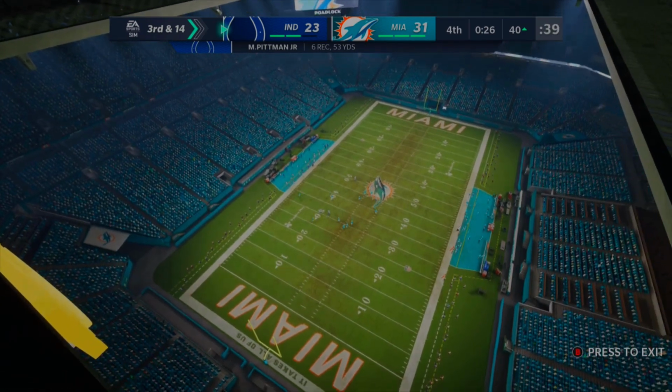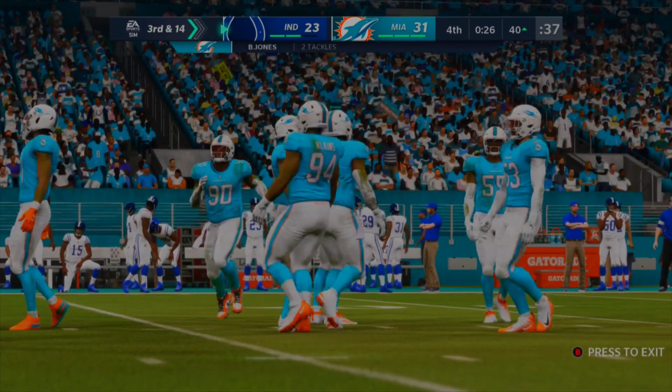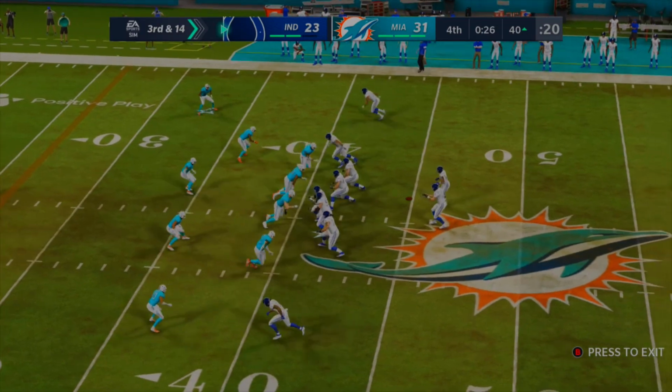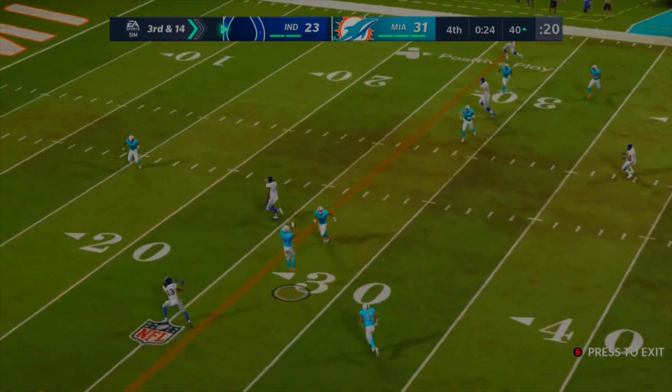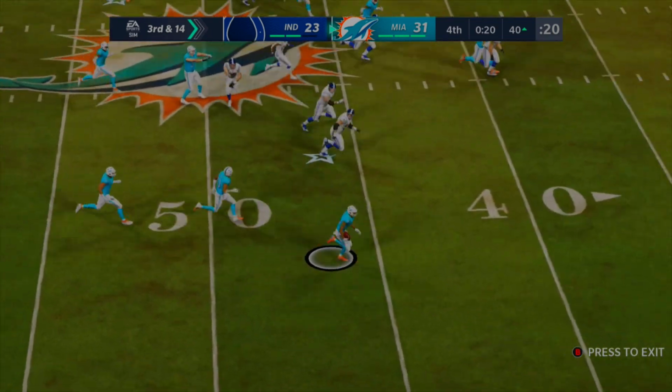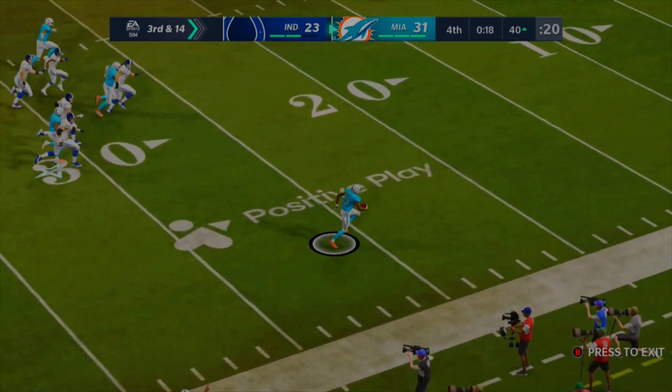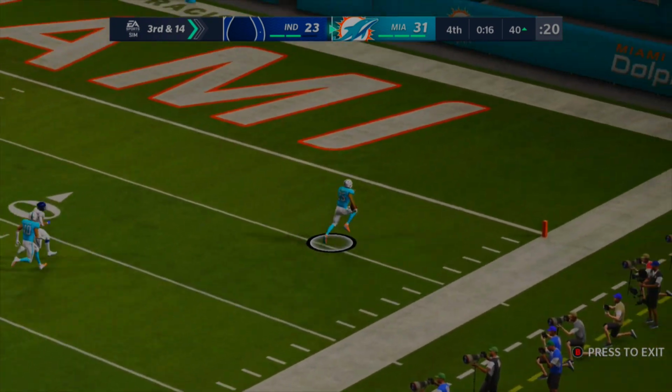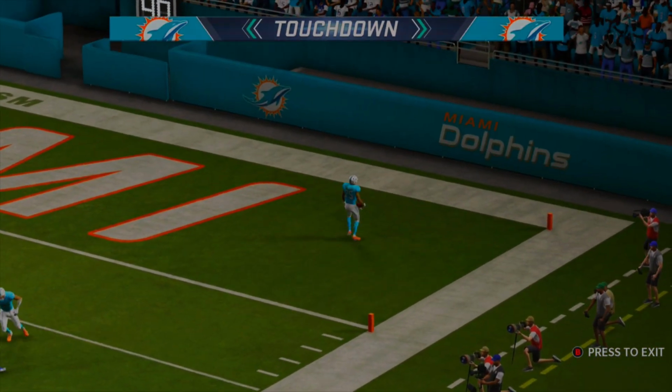Michael Pittman Jr., 6 wrecks and 53 yards on the game so far. Okay, Phillip Rivers lines up around the 40-yard line. They've only gained 10 yards, and this one's going to be picked. Yep, Phillip Rivers did not manage the ball that well this entire sequence, and that's going to be a pick 6, which means the Dolphins, just like the Seahawks, will add on to their lead with a pick 6. It's possibly one of the final plays of the game.